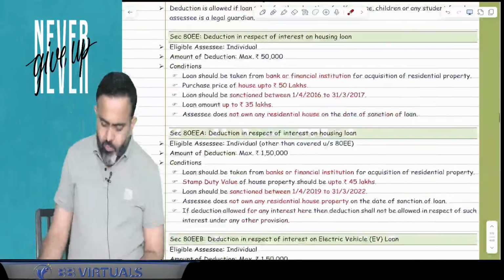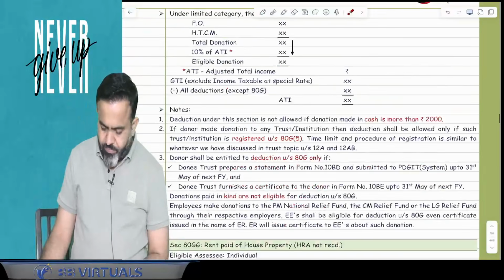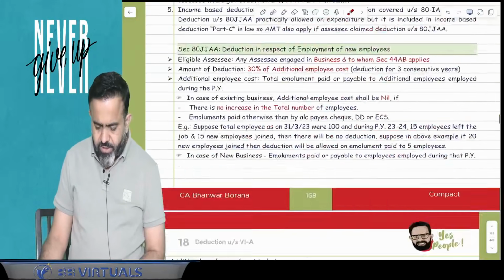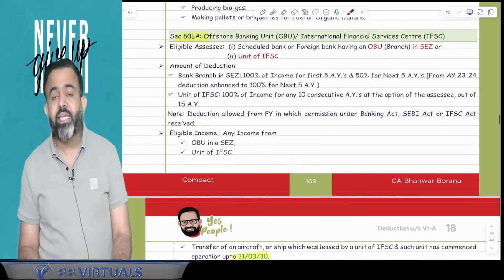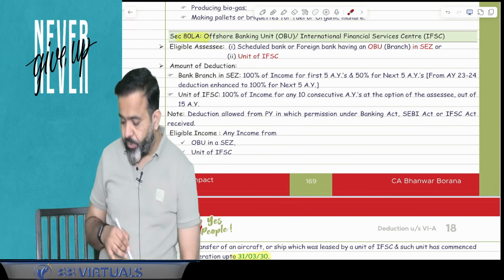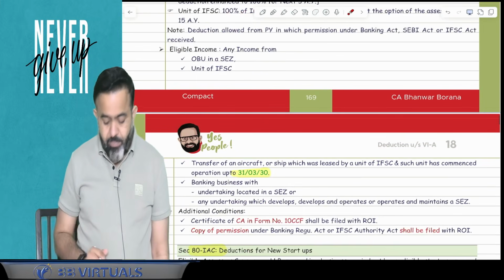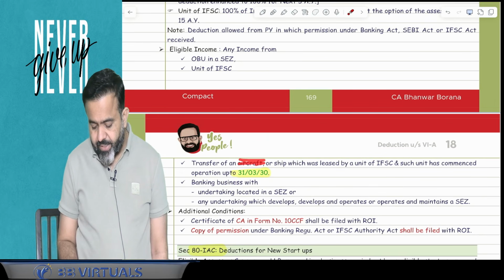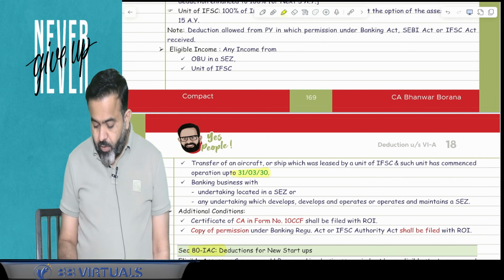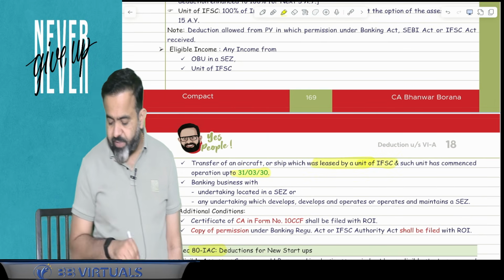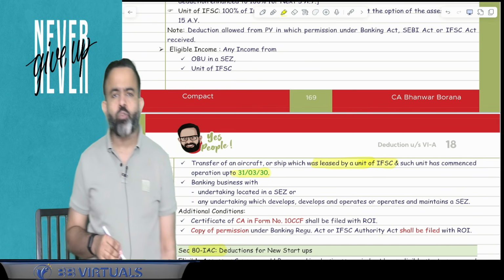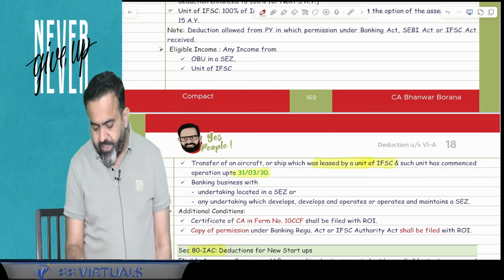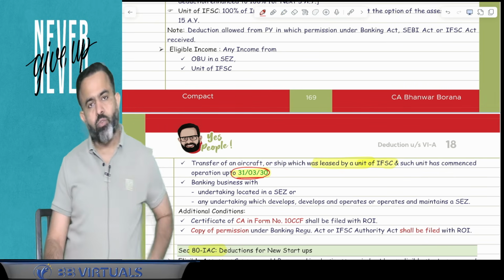Now guys, there is one more change in section 80LA. Section 80LA is related to the IFSC located unit. And guys, in the IFSC, if any person is transferring an aircraft or ship which is leased by a unit of IFSC, and such unit has commenced operation. Earlier that date was 31st March 2025. Now that date has been changed to 31st March 2030.